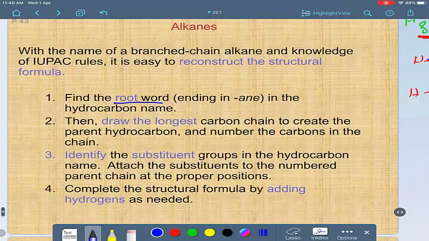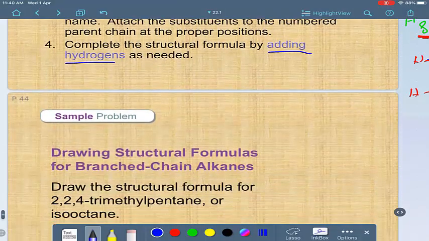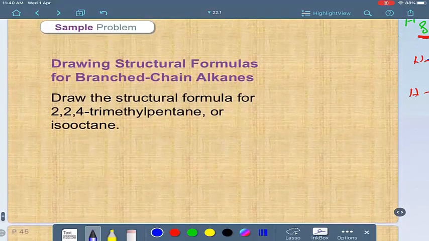If it's heptane, octane, like this, then draw the longest carbon chain to create the parent alkane. Then identify what substituent groups it has. Then add the hydrogen at the end. This is a method of 4 steps for drawing the structural formula. If you have the name, let's try this problem.